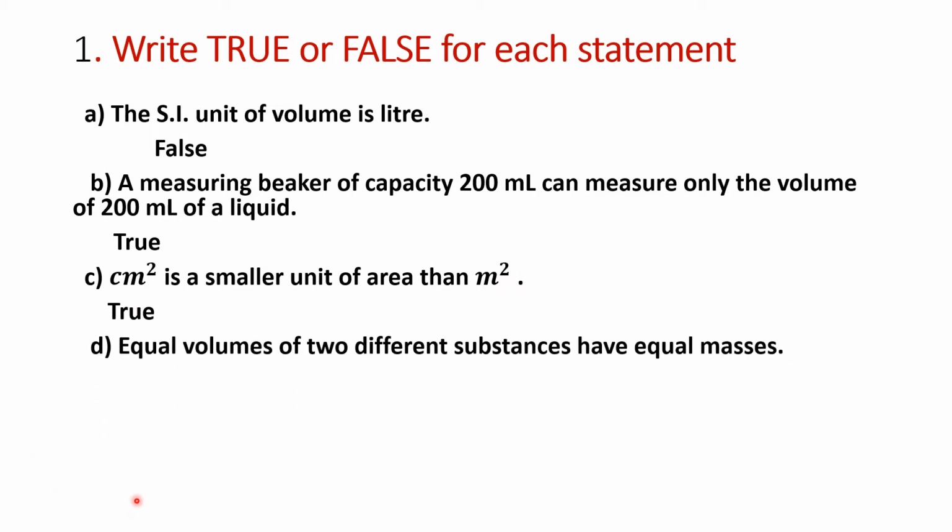So now we come to the next. Equal volumes of two different substances have equal masses. So we all know that the density of substances are different. So even though you take equal volumes, we have done so many experiments, isn't it? We took sugar and cotton and we saw that even if you take equal volume, their masses will be different. So this statement is false.